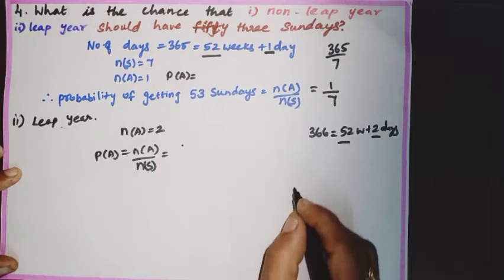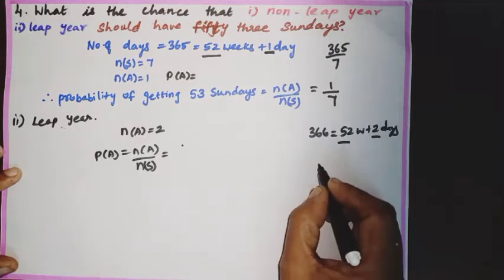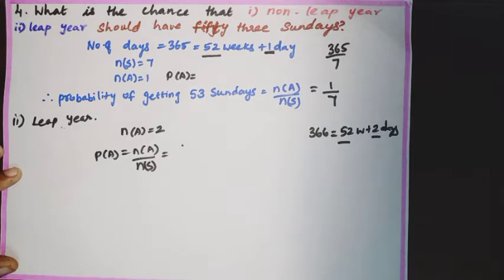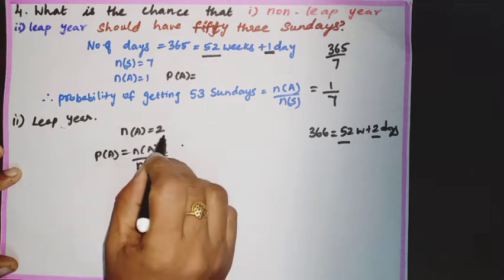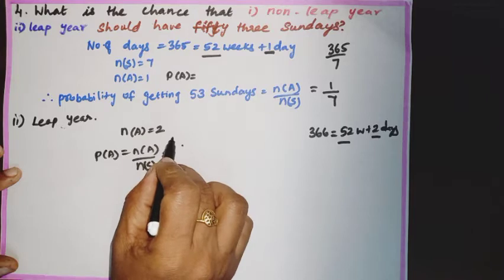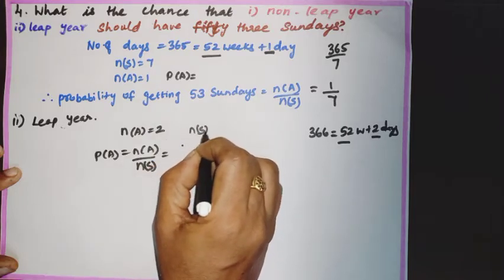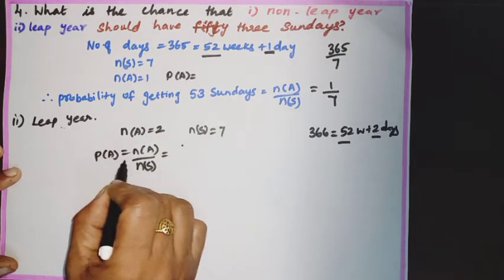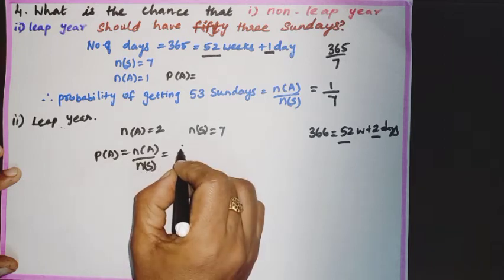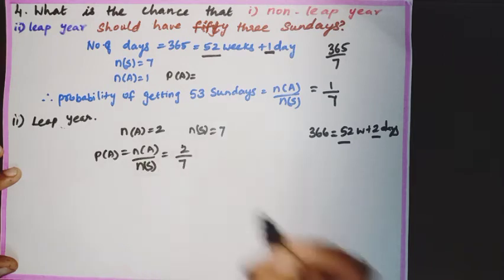That is, S is equal to Saturday to Sunday, Sunday to Monday, Monday to Tuesday, Tuesday to Wednesday, Wednesday to Thursday, Thursday to Friday, Friday to Saturday. So N of A equal to 2. N of S is nothing but 7. So P of A equal to N of A by N of S, which is equal to 2 by 7.